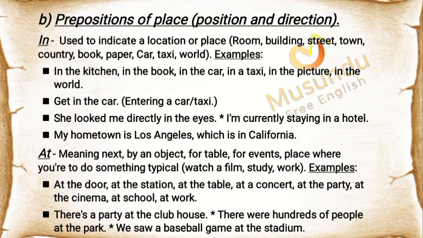"At" means next to, by an object, and is used for a table, for events, and for a place where you're to do something typical, such as watch a film, study or work. Examples: at the door, at the station, at the table, at a concert, at the party, at the cinema, at school, at work. There's a party at the clubhouse. There were hundreds of people at the park. We saw a baseball game at the stadium.